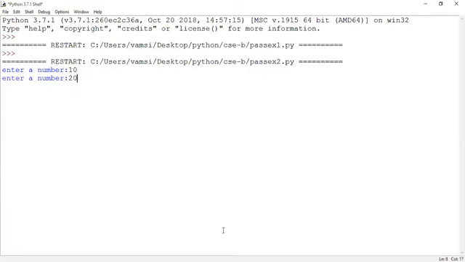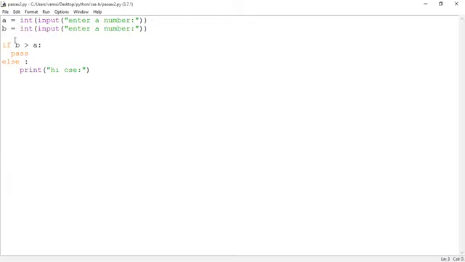Now what happens? See the logic, see the code. If B, 20, is greater than A, what has to be done? The pass statement will be executed. When the pass statement is executed, is it going to do anything? What's the output, guys? Nothing. So nothing will be shown.